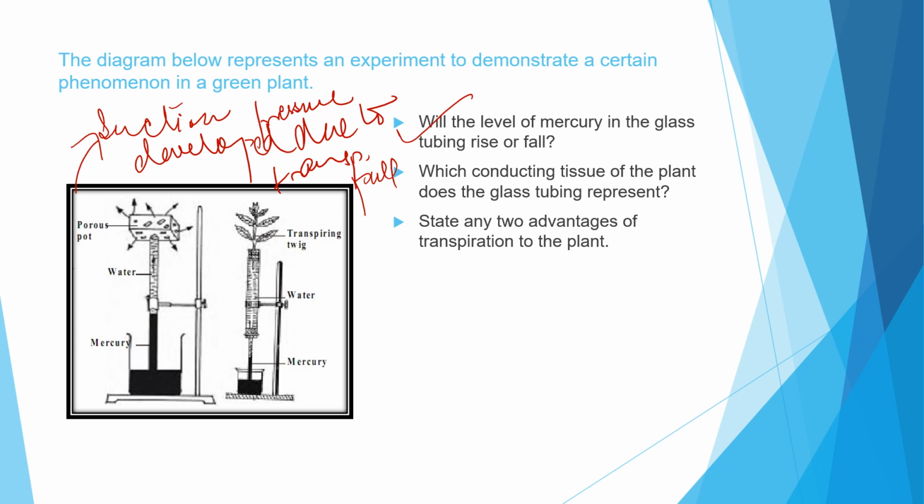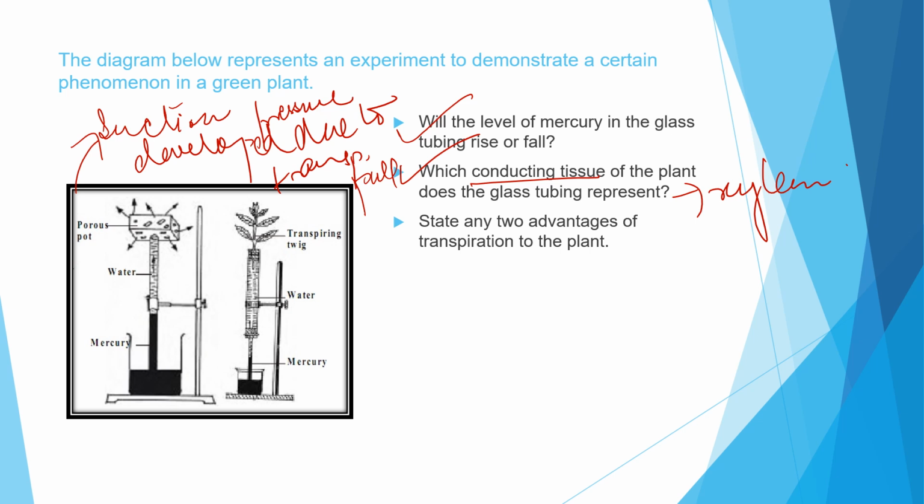We know that it indicates the suction of the transpirational pull exerted. So which conducting tissues of the plant does the glass tubing represent? Say they are representing the xylem. So the xylem vessels transmit this to the water column in the glass tube and ultimately to the mercury level in the beaker. So actually the conducting tissue here is the xylem, which is transmitted to the water column of the glass tube.